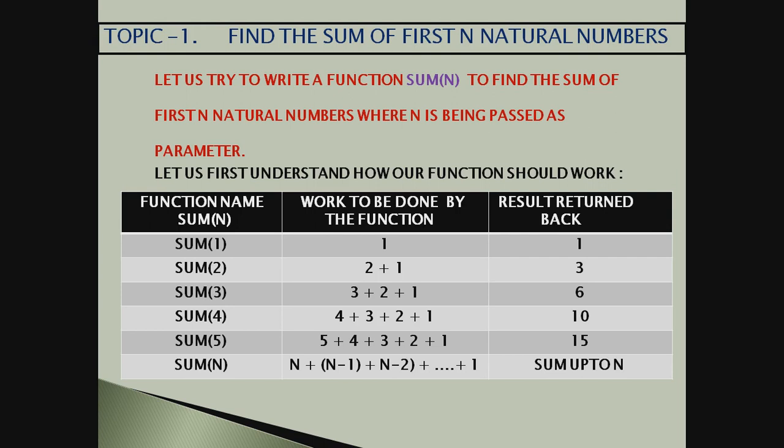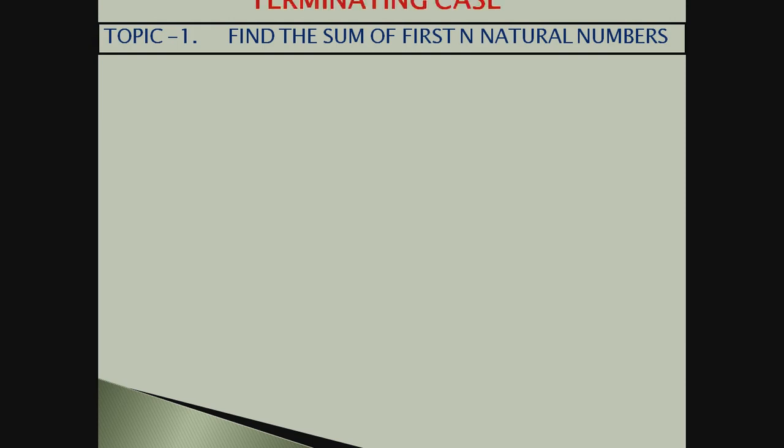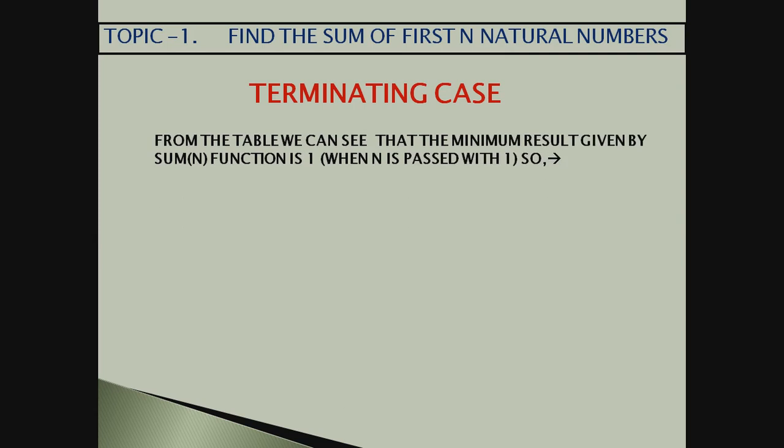So what is the terminating case for us? I said I have to take both the things, but now we are considering the terminating case. So what is the terminating case for us? From the table we can see that the minimum result given by the sum n function is 1. And when is it giving the minimum value? When n is passed with 1. So our terminating case is sum 1. And what value does it give back to us? It gives us 1.